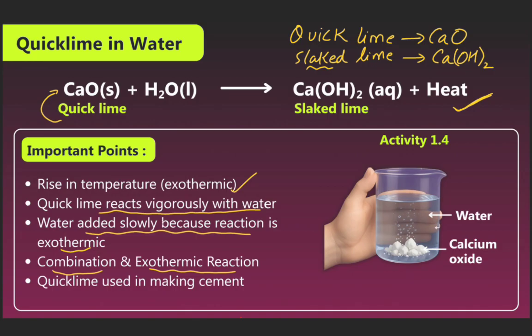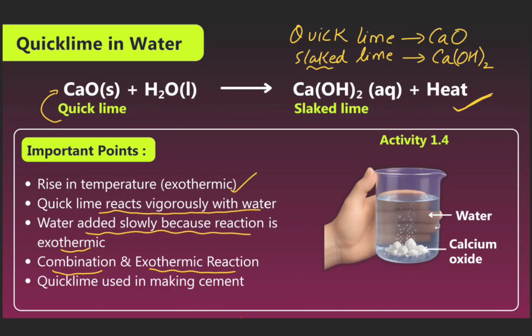Quicklime is calcium oxide, CaO, and slaked lime is calcium hydroxide, Ca(OH)2. Important points: the temperature rises because it is an exothermic reaction. Second, quicklime reacts vigorously with water.